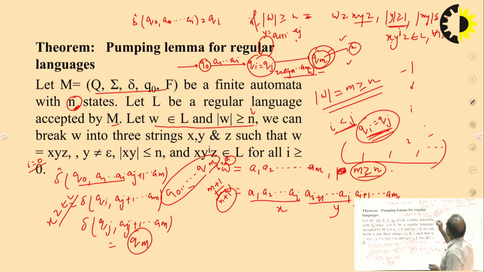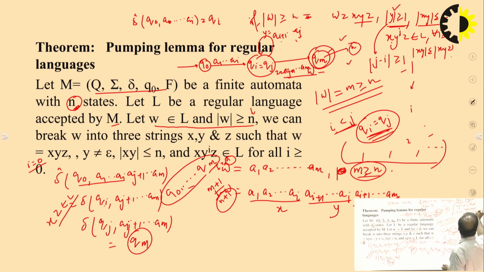It is okay. In this process, let us check whether the conditions are satisfied or not. The length of y is j minus i, and this is minimum 1, so this gets satisfied. The length of xy is less than or equal to the length of xyz, which is n, so length of xy is also less than or equal to n.